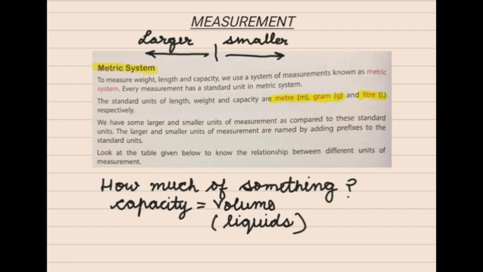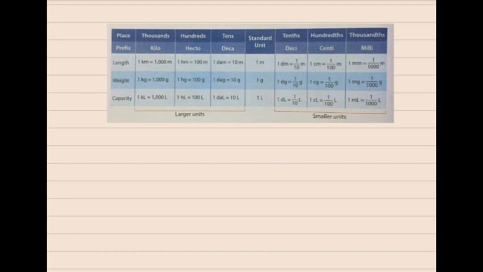Now look at the table given below to understand the relationship between the different units of measurement. This table shows the various measurement units for length, weight and capacity.